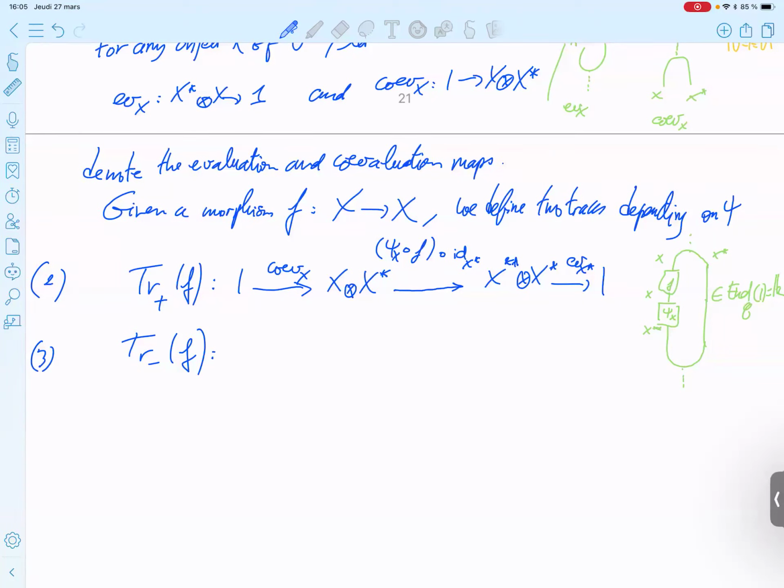Wait, we will. So it's similar, but we will see that after the pause.